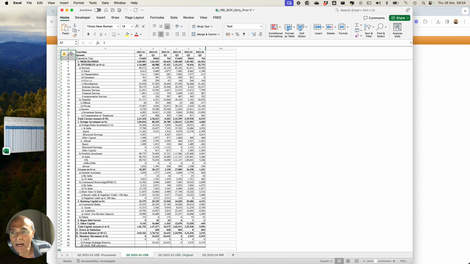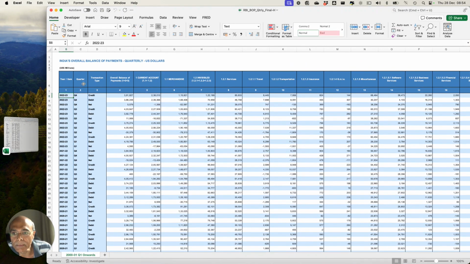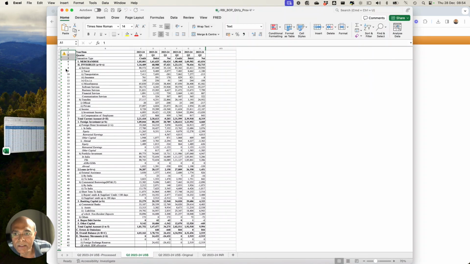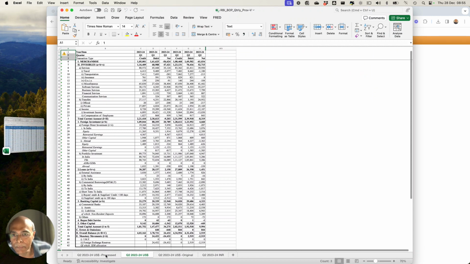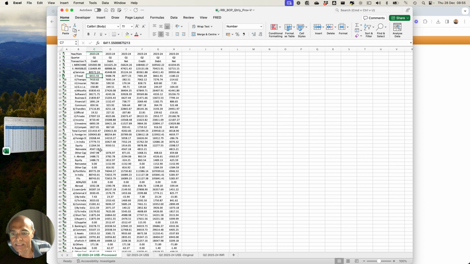So I'm going to mark each and every row with the column number which are present here. Look, there is a column number here, and these column numbers can be marked with each and every row here. Look at this. So I have marked each and every row with the corresponding column number, right? And then finally I pasted this file in this sheet.